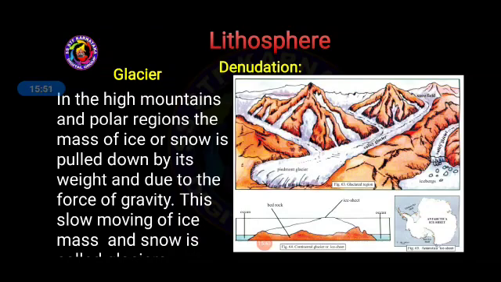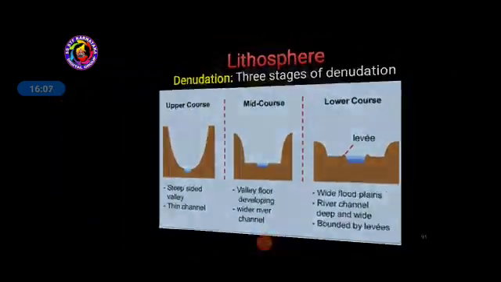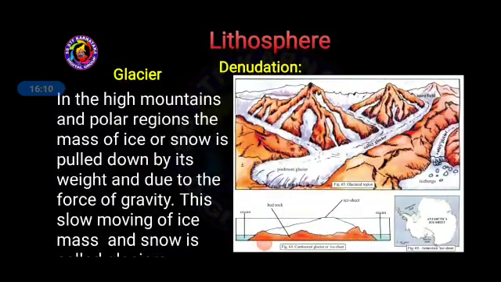In the high mountains and polar regions, the mass of ice or snow is pulled down by its weight and due to the force of gravity. And this slow moving of ice mass or snow is called a glacier. In the case of glaciers, in the high mountains and polar regions, obviously there are two polar regions on the